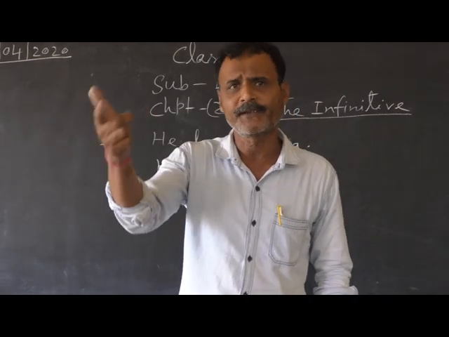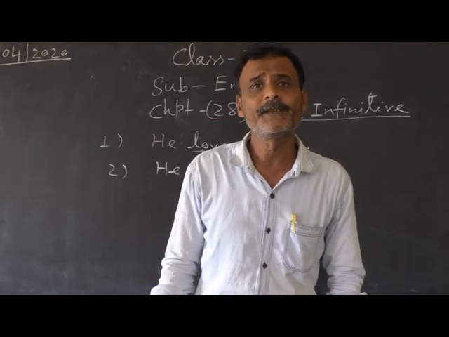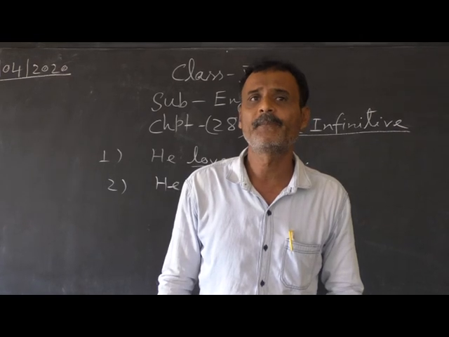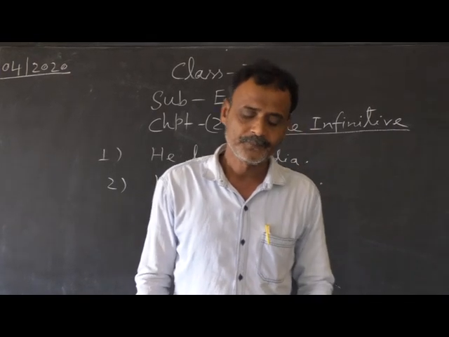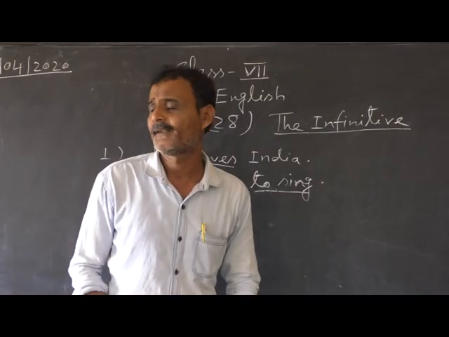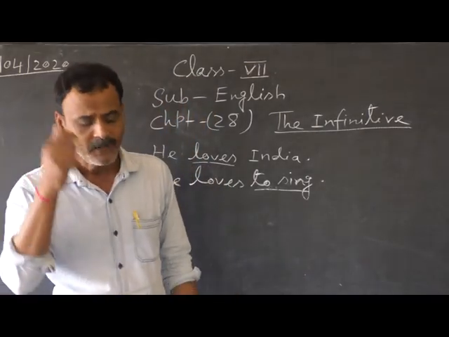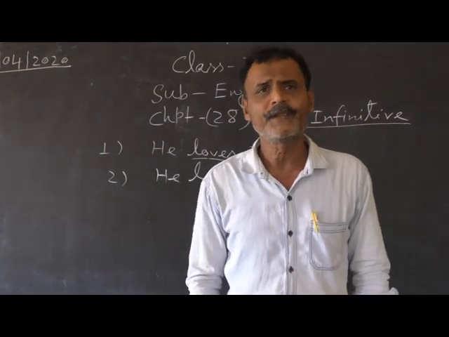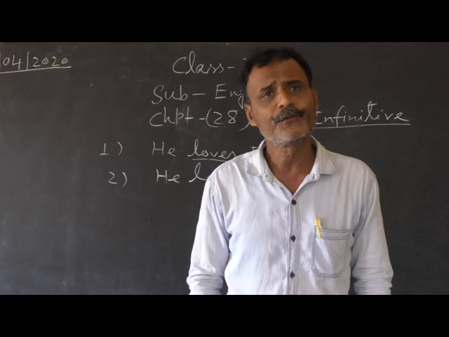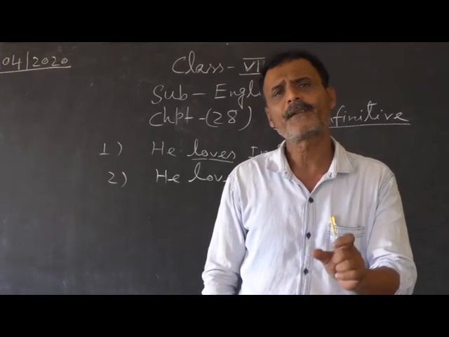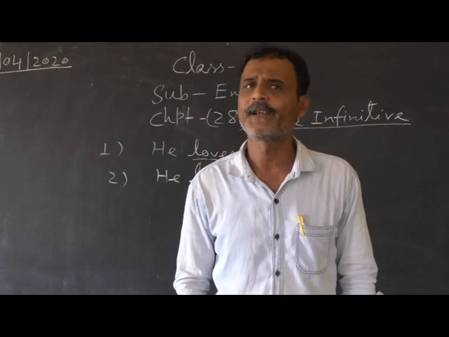Another definition given in your grammar book: infinitive is the base of the verb preceded by to. Now, the fact is that the word to is frequently used with the infinitive, but this is not an essential part or sign of it.